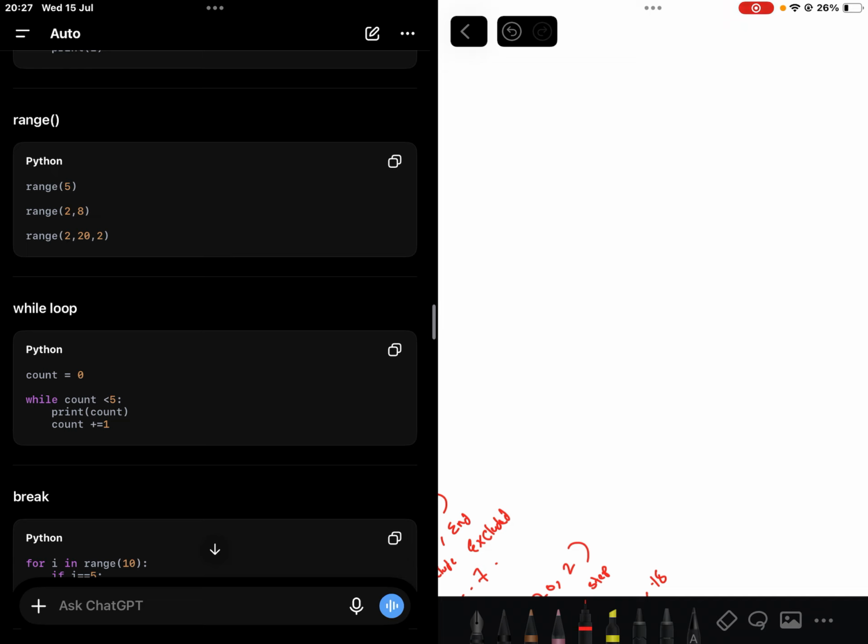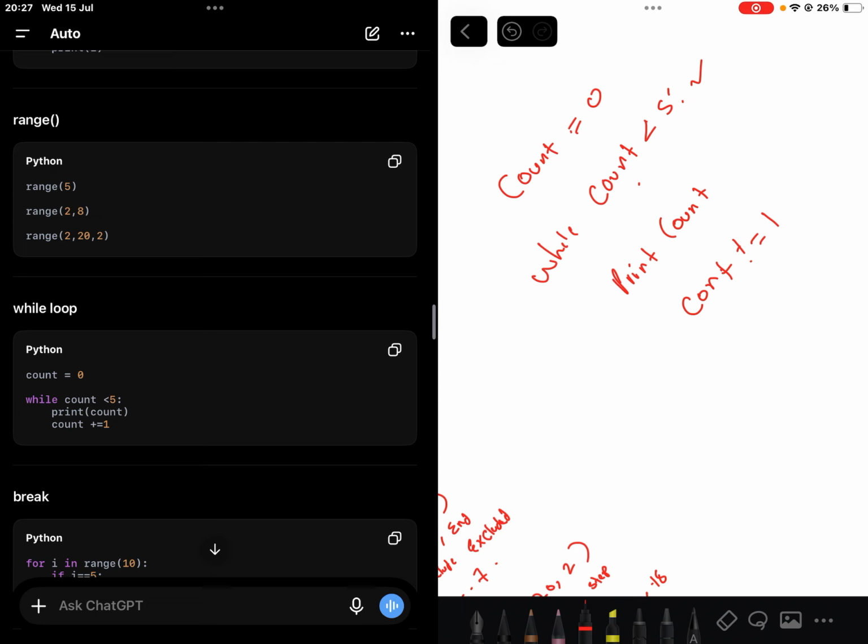So what happens there, we have a variable called count. While count is less than 5, print count, then count plus equals 1. So I start with count 0 and check: is count less than 5, which is 0 less than 5?